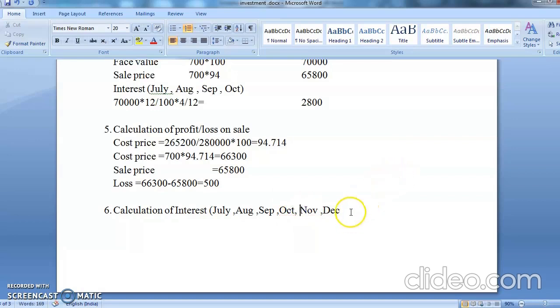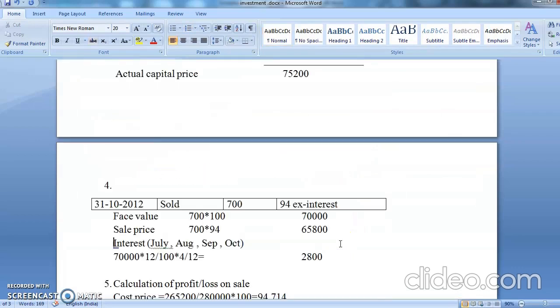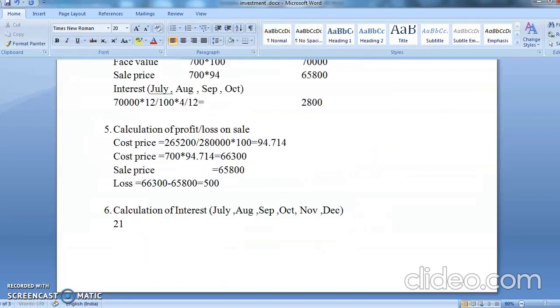So how many months, students? It is half yearly, so 6 months. How much interest are you having right now? See, it is 2,80,000 minus 70,000. So left out unit is 2,10,000. Then 2,10,000 into 12 upon 100 multiply by 6 divide by 12.